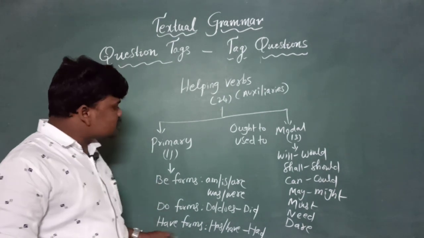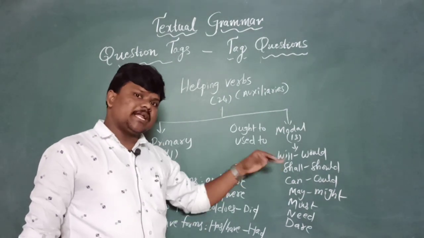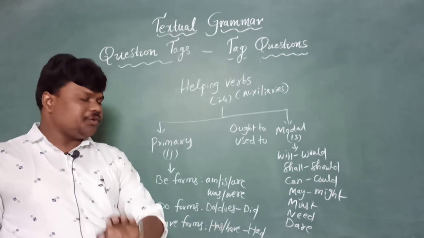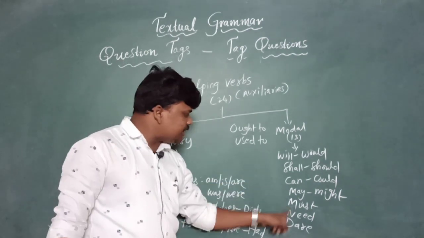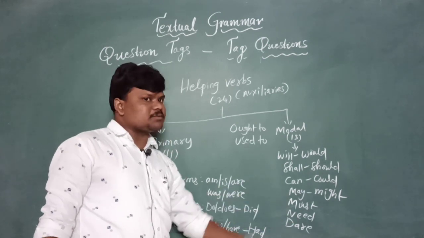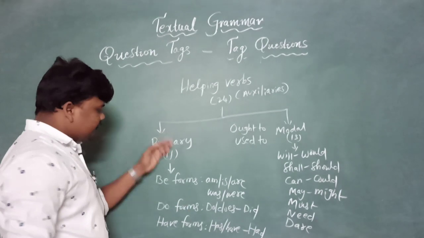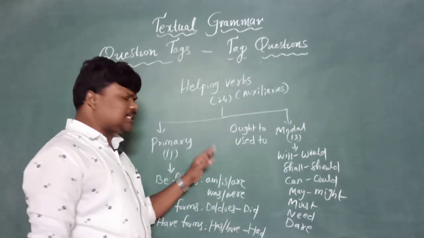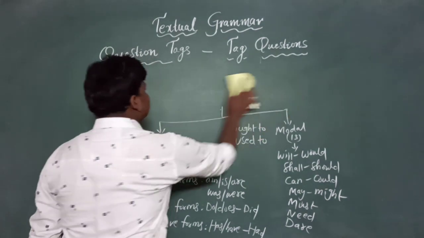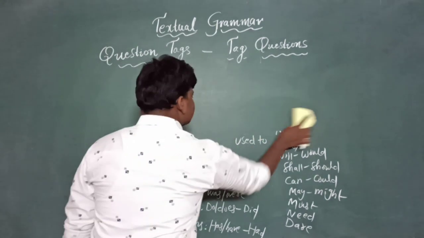Be forms, do forms, have forms, and will, would, can, could, shall, should, may, might, must, need, dare, ought to, used to. I told you last time even a code for this, MNDOU. Just remember the code. If you know these perfectly, everything is very easy. And let's get into the practice examples.